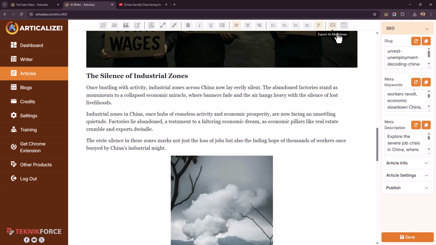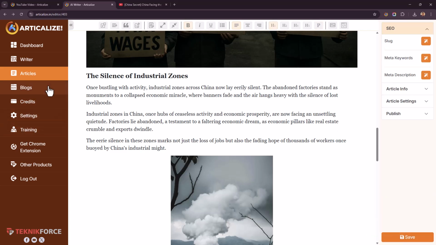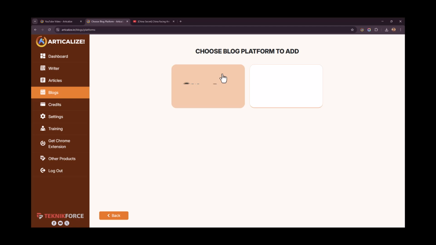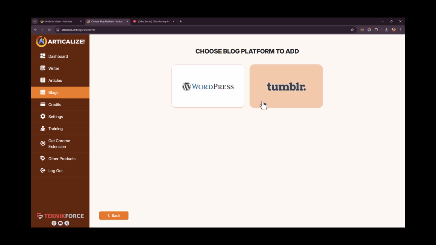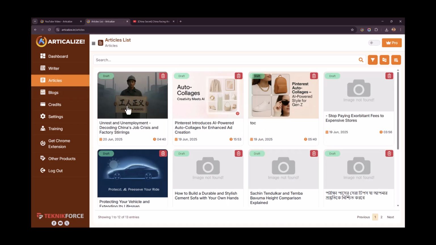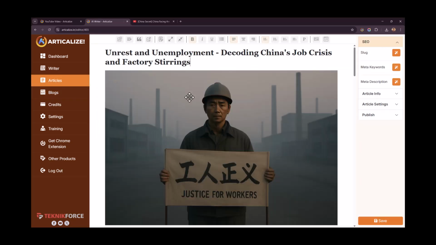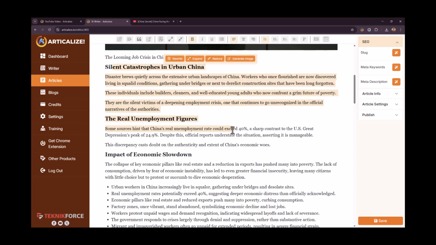And once you're ready to publish it, you can either save it and publish it to your blog. You can connect your blogs to Articleize. We support connectivity to WordPress and Tumblr. So if you want to publish directly from Articleize, you can use WordPress or Tumblr and just click on publish, and it will get published there. Otherwise, if you're using other platforms, just copy and paste into any platform that you want.